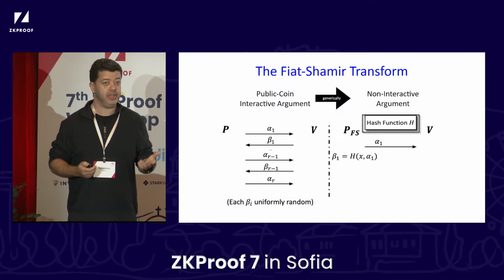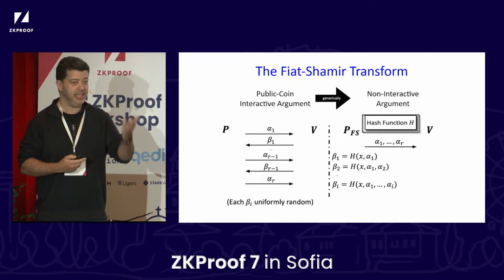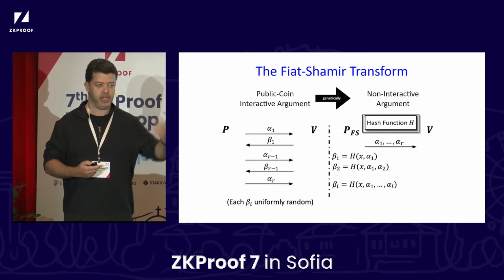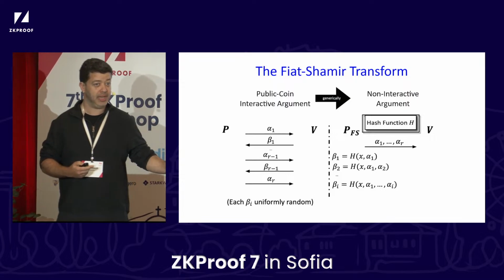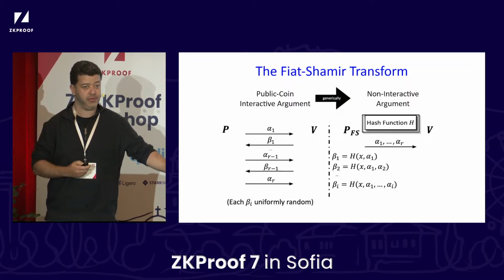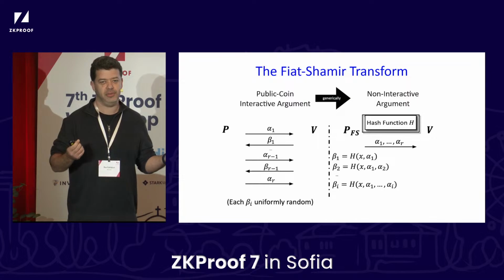Now that we know what beta1 is, we can generate alpha2, send it over. And now we'll similarly generate beta2 as a hash of alpha1 and alpha2, and so on and so forth. We can keep generating the verifier randomness by just applying the hash function. And overall, we can now send the entire sequence of alphas over to the verifier and run the previous verification algorithm. So it's a very simple transformation.